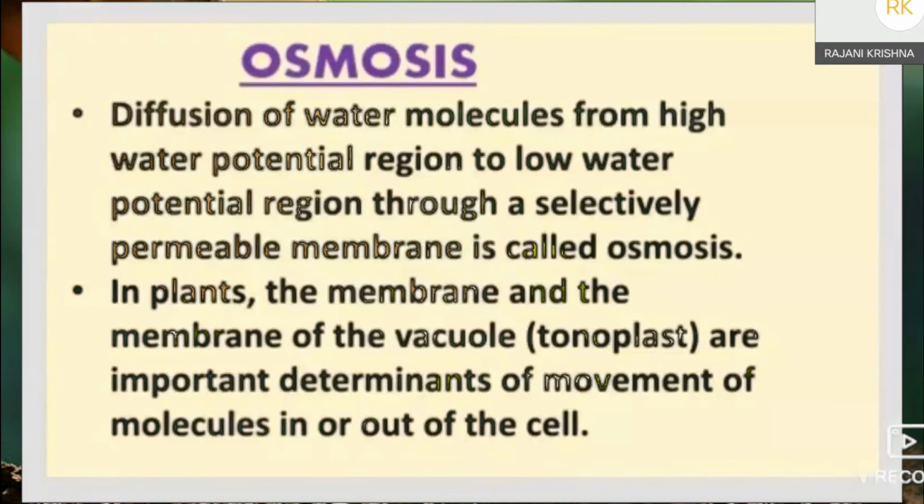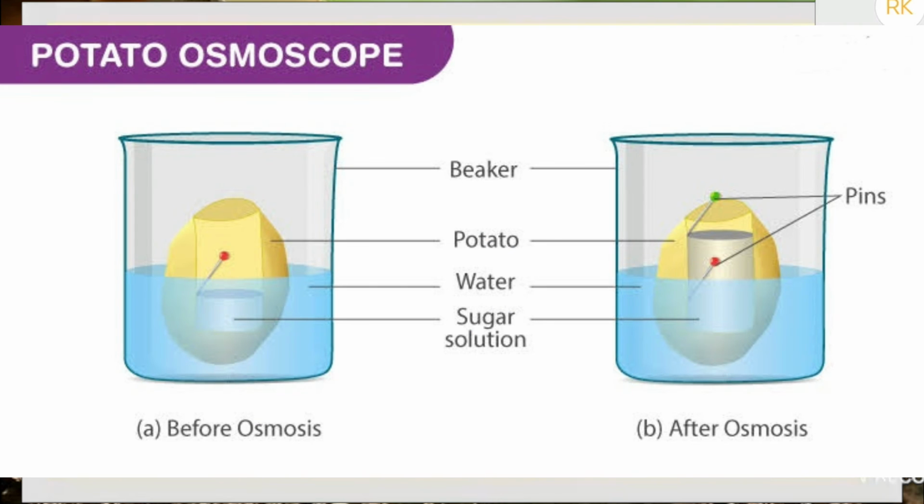We have already conducted this potato osmoscope experiment in 9th class. So let me repeat this experiment. The potato tuber is placed in the water, taken in a petri dish, and a cavity is made in the potato tuber. This cavity is filled with a concentrated sugar solution.